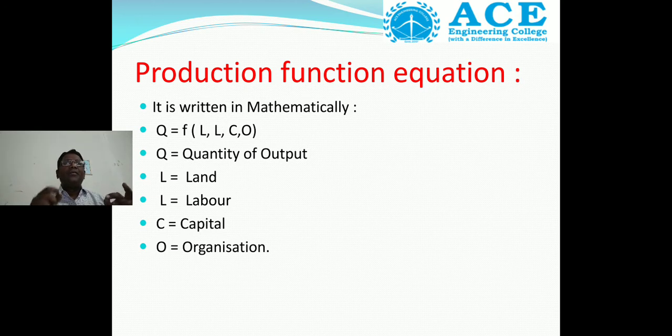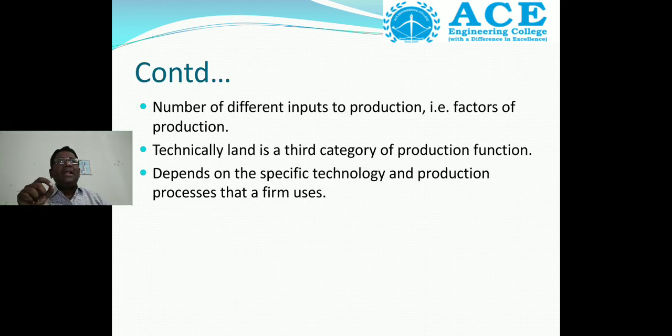In the demand function, what did we write? Dx = f(P, P0, Y, T). P means price, P0 means price of other commodities, Y means income, T means taste and habits. In a similar way, in the production function equation we write land, labor, capital, organization. Then what does this production function indicate? The number of different inputs to production.